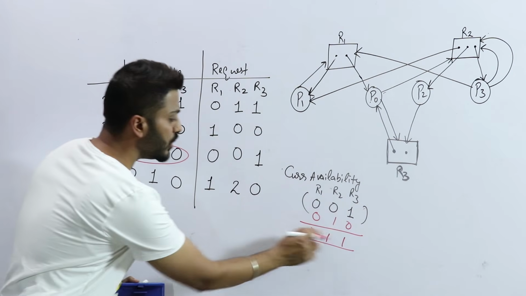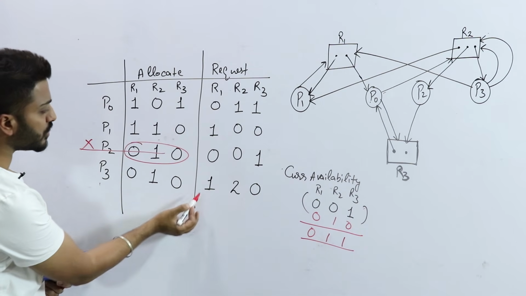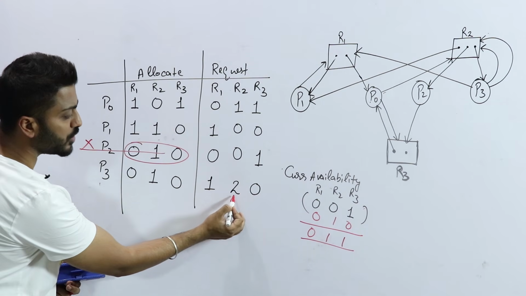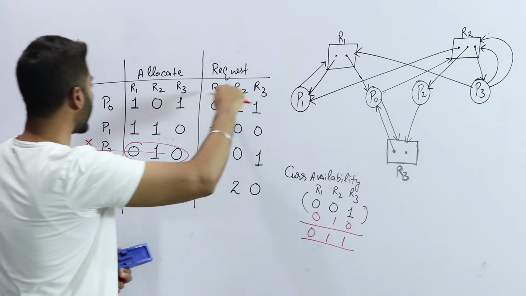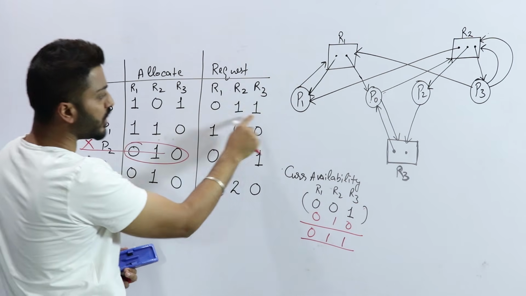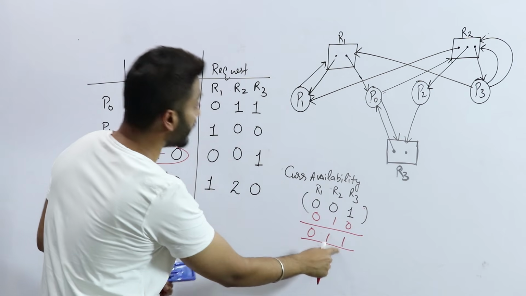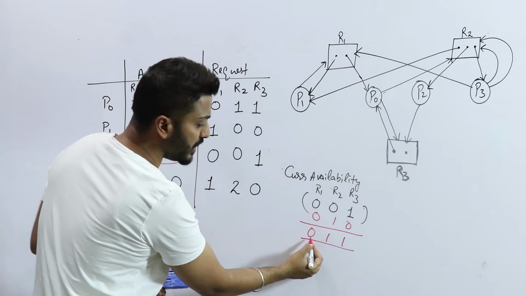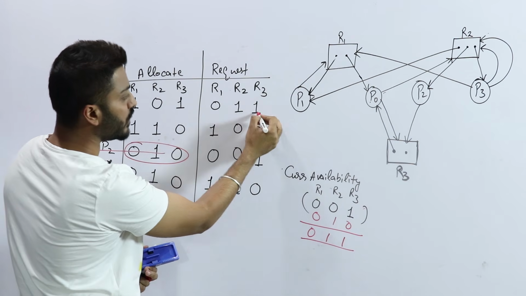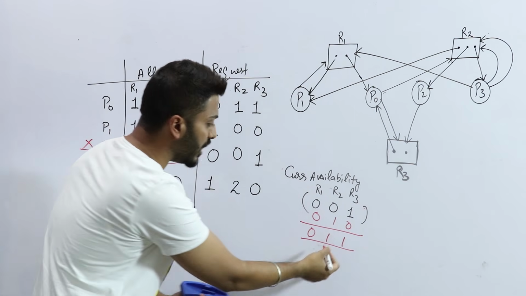Now check 011. Can I fulfill the request of P3? No, because P3 needs 2 of R2 and I have only 1. So check again from P0. Do I have 011? Yes, I can fulfill the request of P0 because P0 needs 1 of R2 and 1 of R3, and I have 1 of R2 and R3.